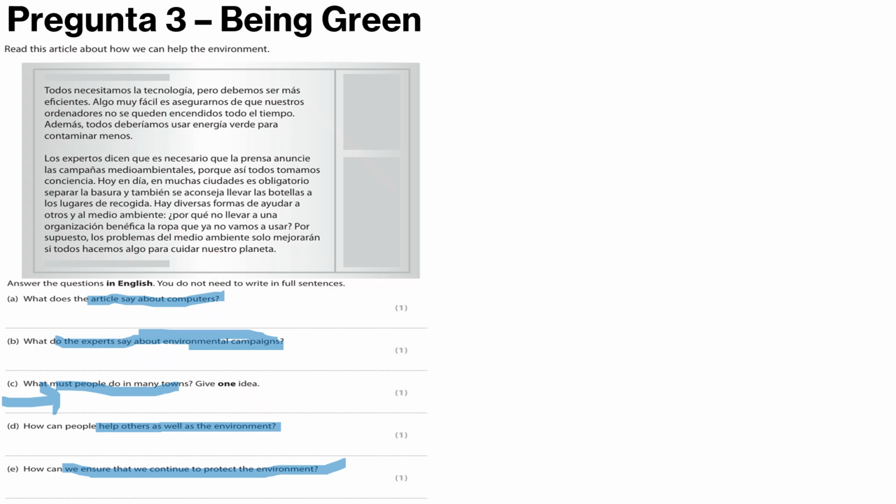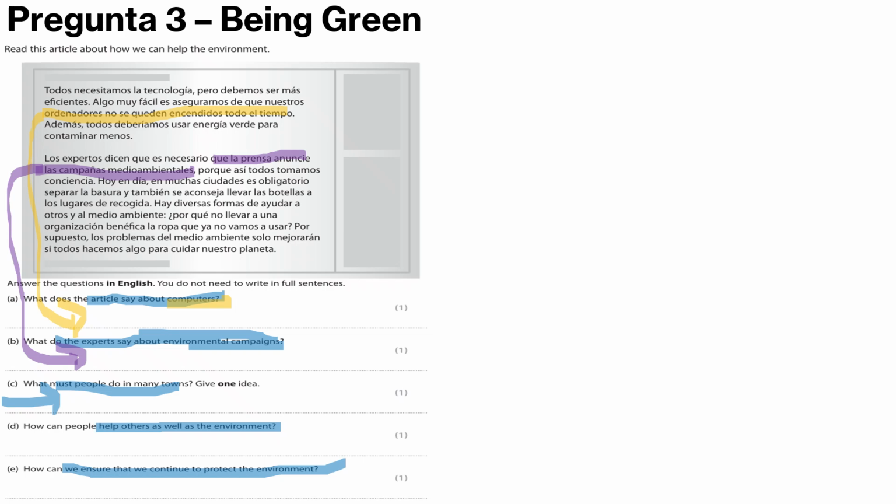So, if we start from the start, what does the article say about computers? So that is at the very start there. So to turn off our computers, it's there. Turn off computers, not use it all the time. What do the experts say about environmental campaigns? So that, where is it? The press should announce campaigns so that people know. There. What must people do in many towns?